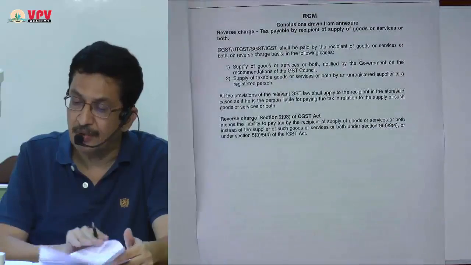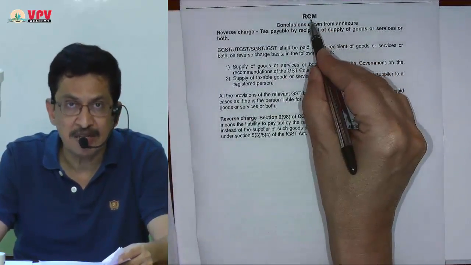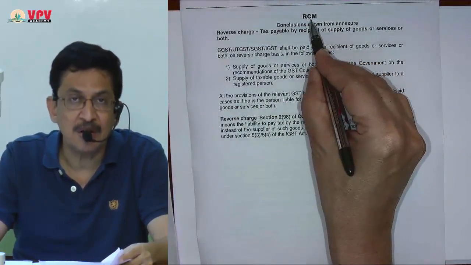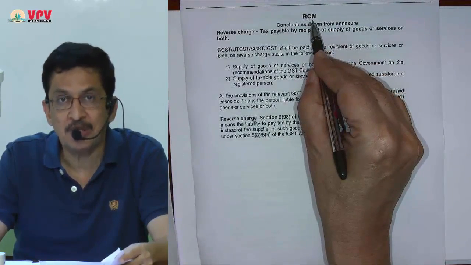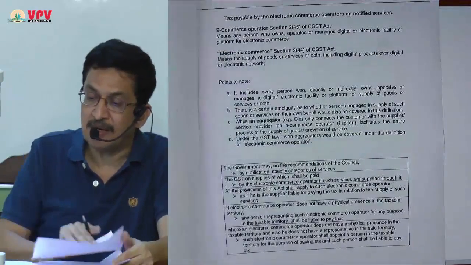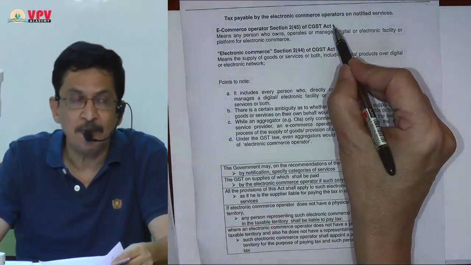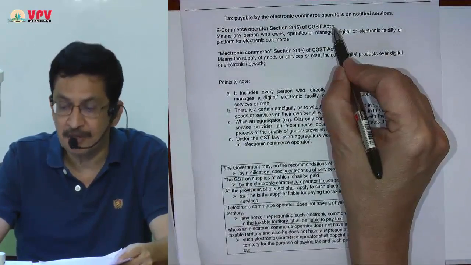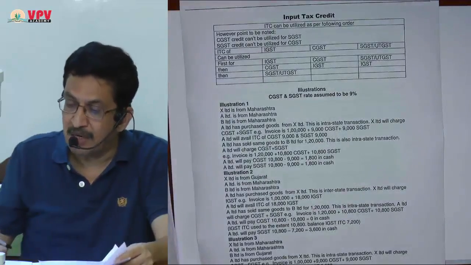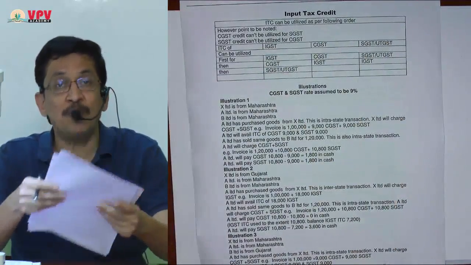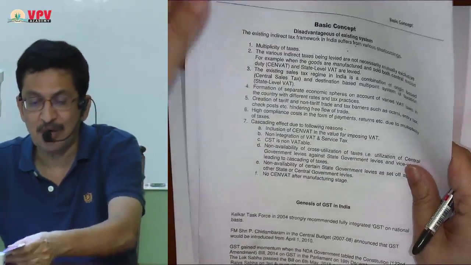After that, we are going to study reverse charge mechanism. Reverse charge mechanism has two parts. First part is where liability to pay is on service receiver, and second part is where liability to pay is on electronic commerce operator. That is the reverse charge we will study. And then page number 9 to page number 12 is about how the input tax credit is going to operate. So that is the scope of the first lecture. That is what we are going to study in the first lecture.